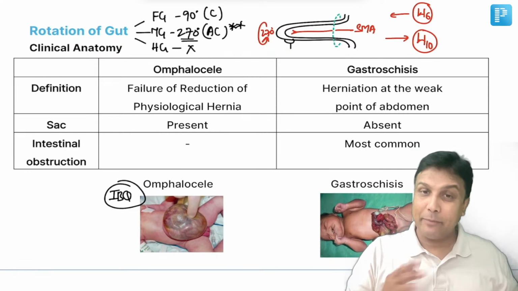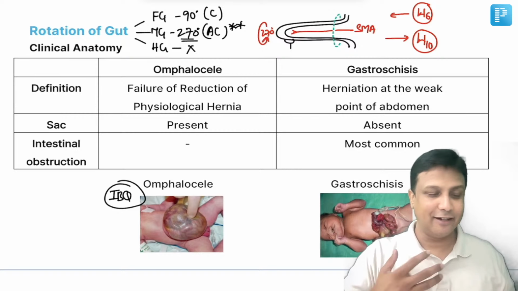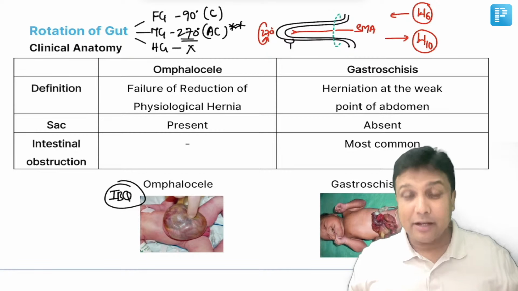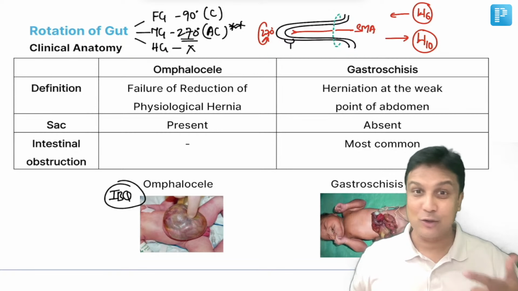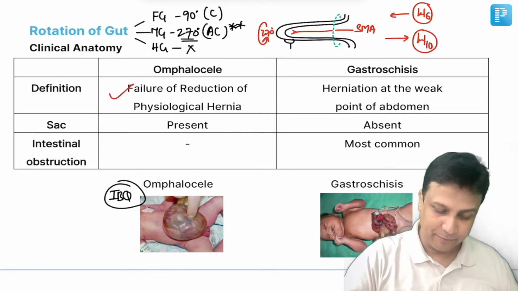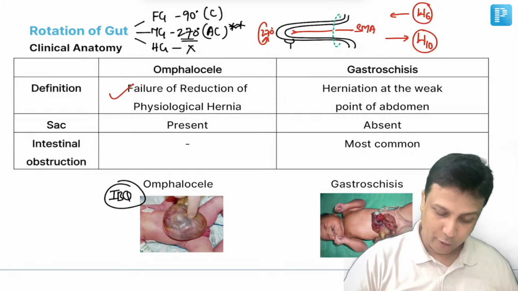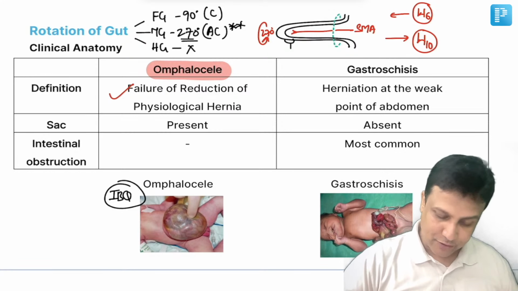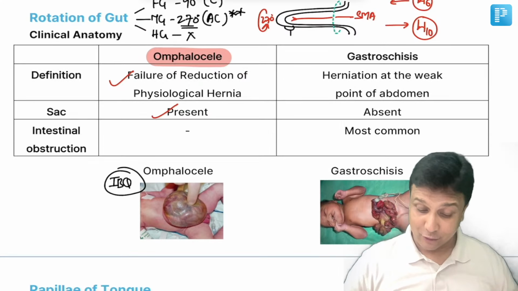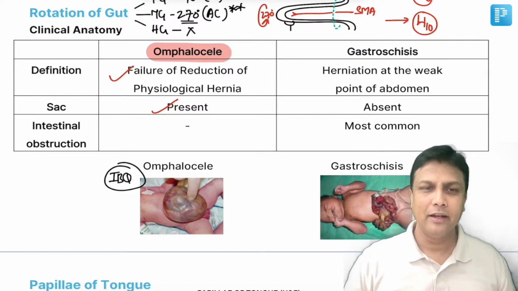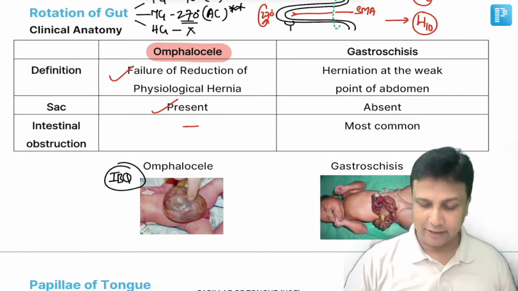Okay. Now you and me, thank God, your midgut, my midgut came out, rotated and went back. Now in some unfortunate babies, the midgut is going to come out, but it will not reduce back. The failure of reduction of the physiological hernia, and that is referred to as omphalocele. Yes, in this omphalocele, is there a sac or not? Of course, there will be a sac because it is a physiological hernia. It's not like rupturing and coming out. And intestinal obstruction normally does not occur.